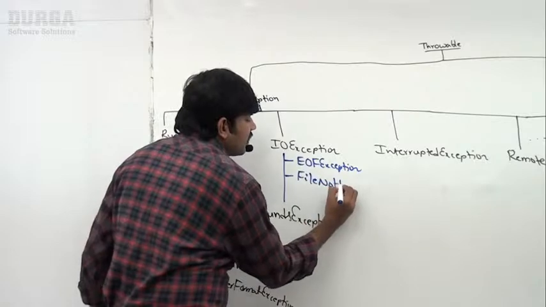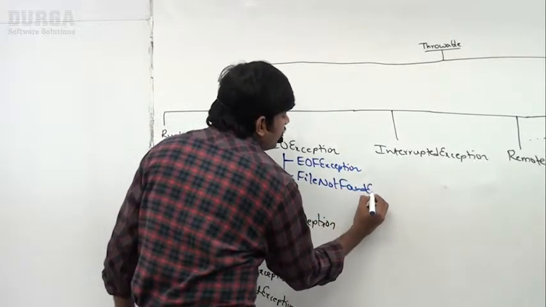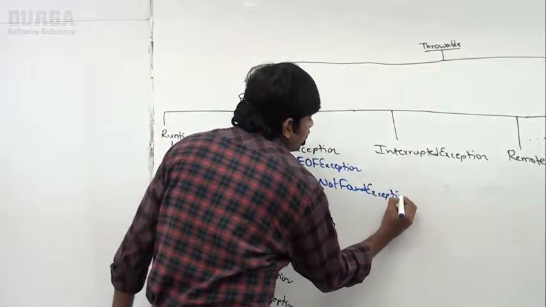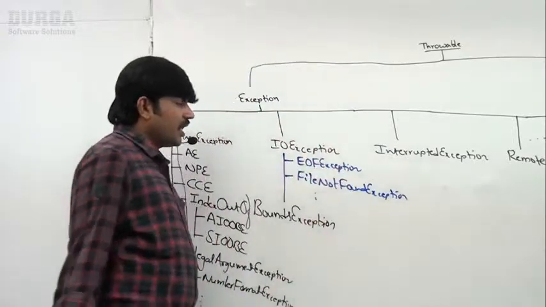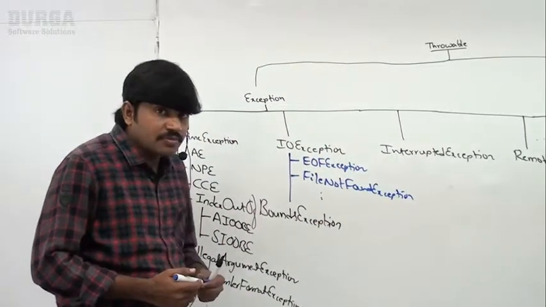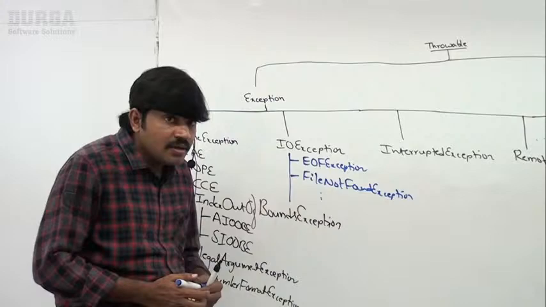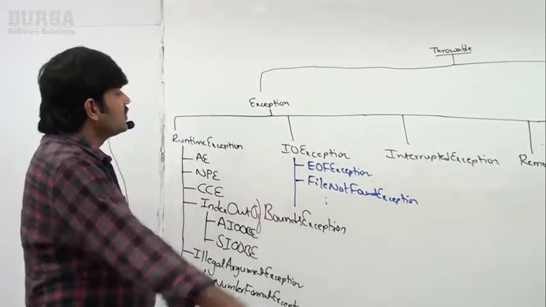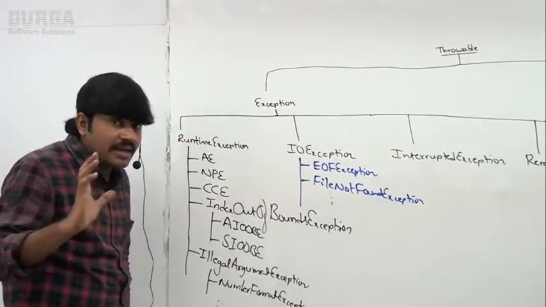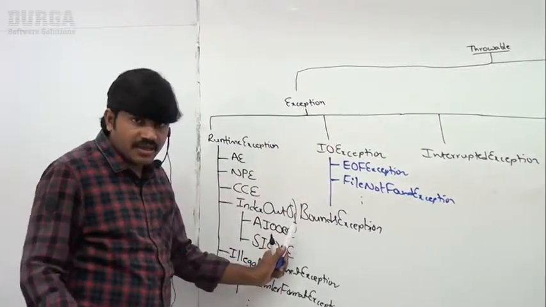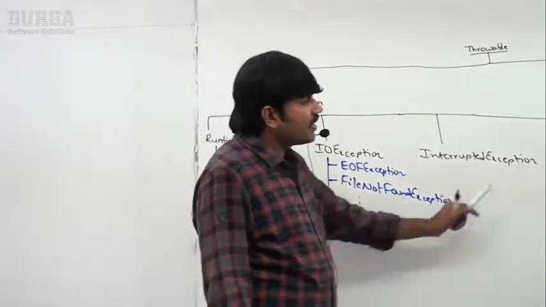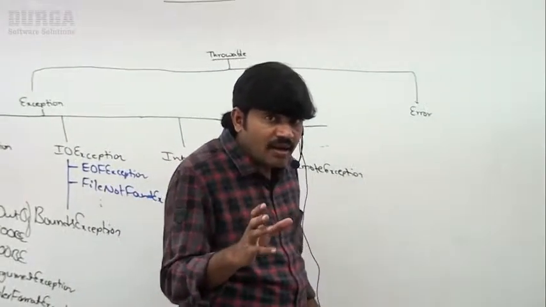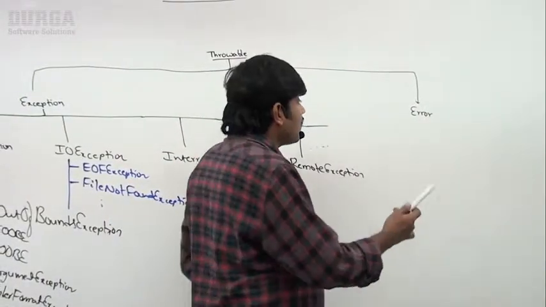File not found exception. Okay, like this. Regarding EOF exception, file not found exception, like that. Interrupted exception, remote exception, like. Sir, all these things are related to exception. Clear, right? Similarly, for error also, there are several child classes available.